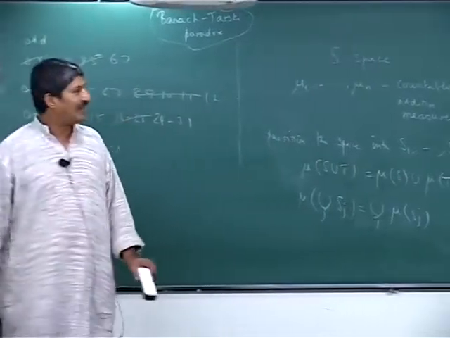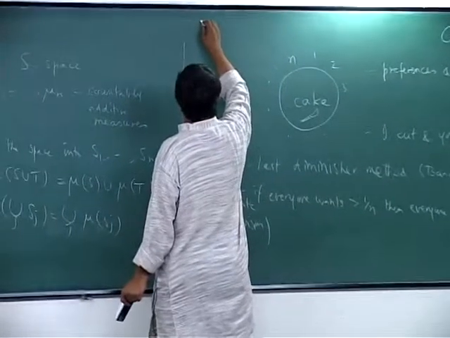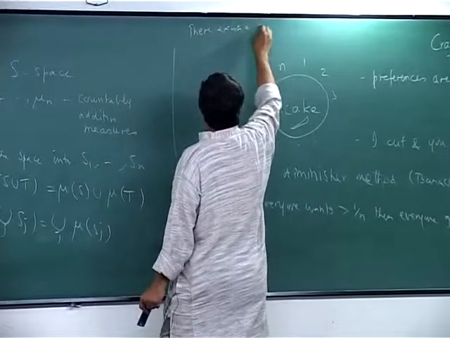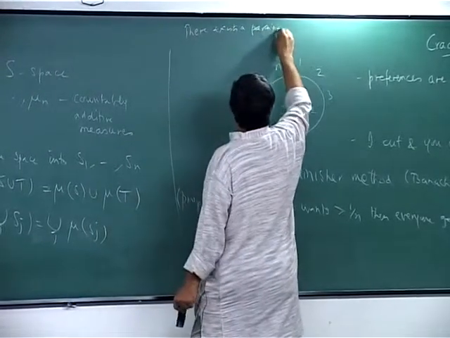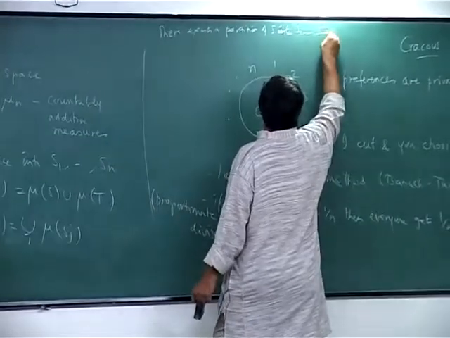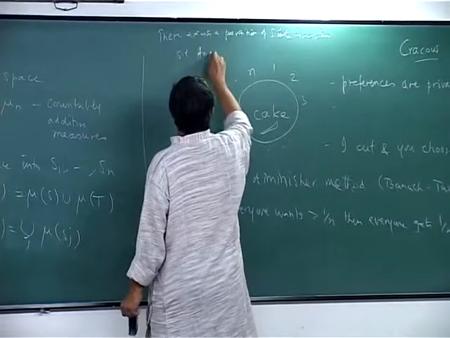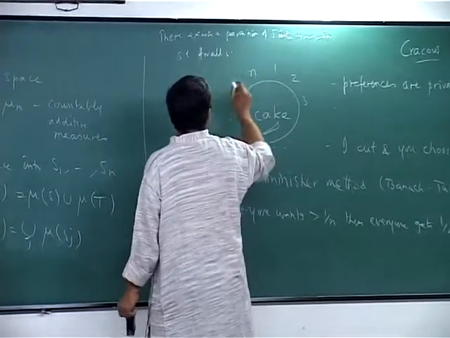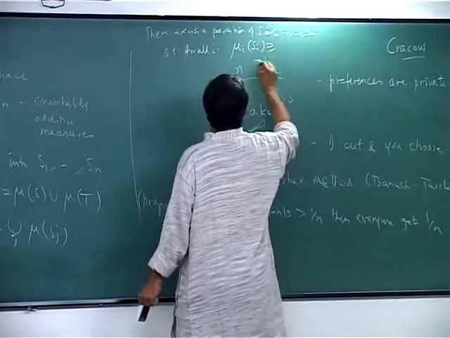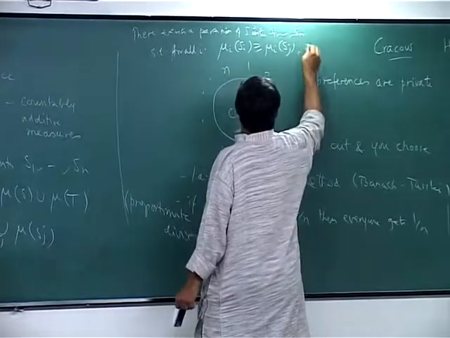So Steinhaus's theorem says that with such measures there exists a partition of S into S1 to Sn such that for all i, mu i of Si is greater than or equal to mu i of Sj for all i, j.